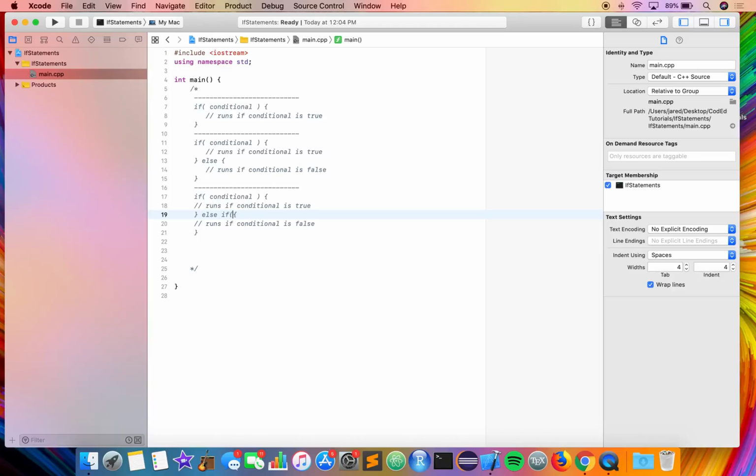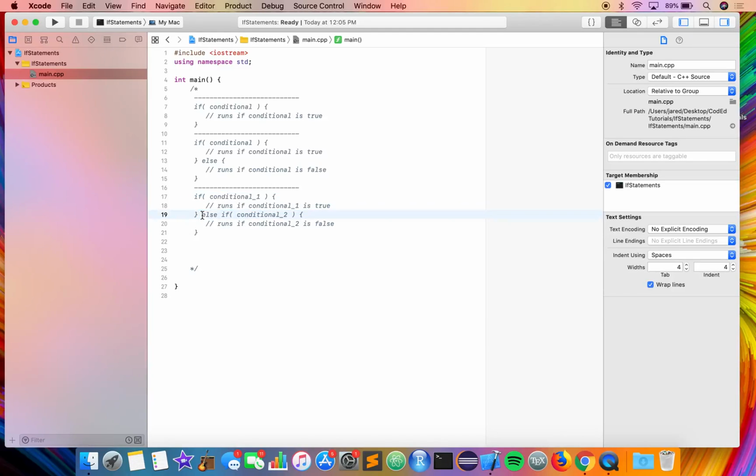And the else if provides a second conditional. So this would be conditional 1, and this would be conditional 2. This basically means that if conditional 1 is true, then it will run this line of code and then exit the entire if statement.